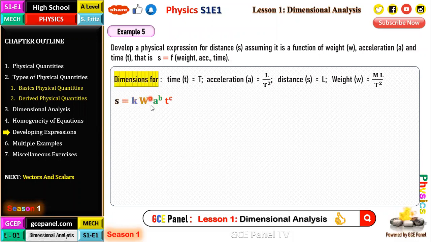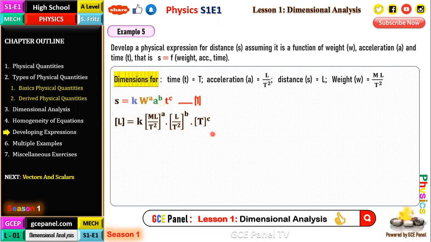A constant times the weight to the power A, times the acceleration to the power B, times time to the power C. We are now going to solve for these constants A, B, and C, working with the dimensions on both sides, equating dimensions, okay? So here, the dimension of S is L, then we have K, which is a constant. W is ML on T squared, to the power A. These are the dimensions. And then for acceleration, it is L on T squared to the power B. Then for time, we have just T to the power C.